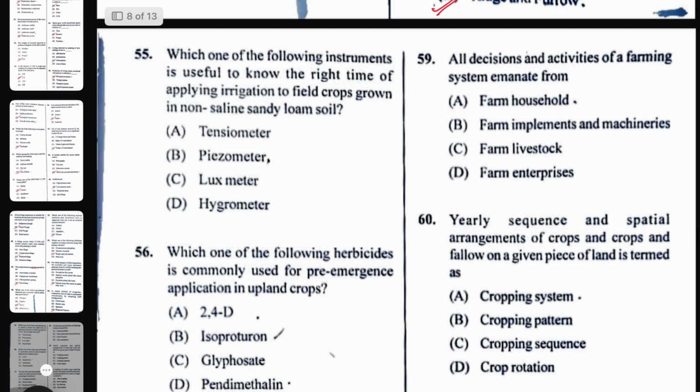Next question, which one of the following instruments is used to know the right time of applying irrigation to field crops grown in non-saline sandy loam soil? The right answer here will be tensiometer.